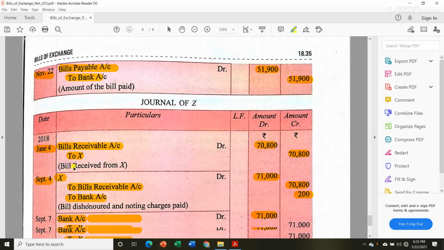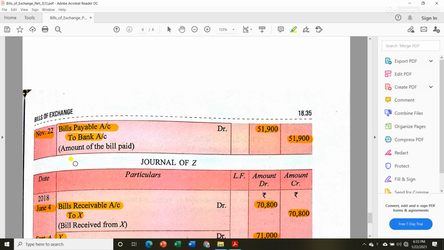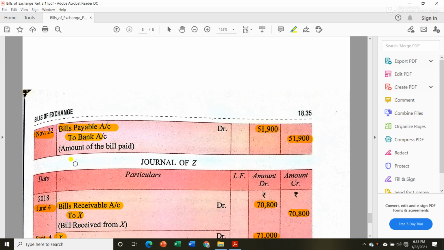Now with this we have covered all the topics of your bills of exchange. Now it's up to you whether you want to learn by heart all the journal transactions related to each case. It will be convenient for you. Sometimes you might get confused, but practice makes a man better. So keep practicing and see you soon in the classrooms.